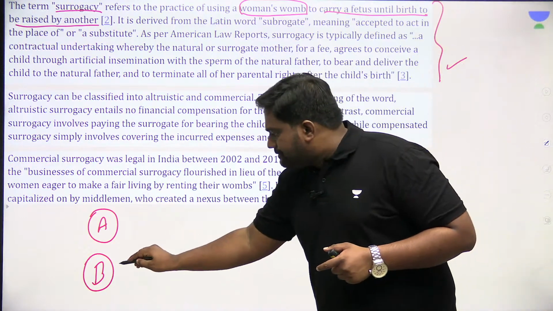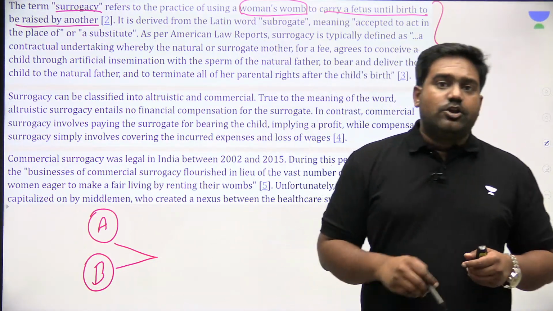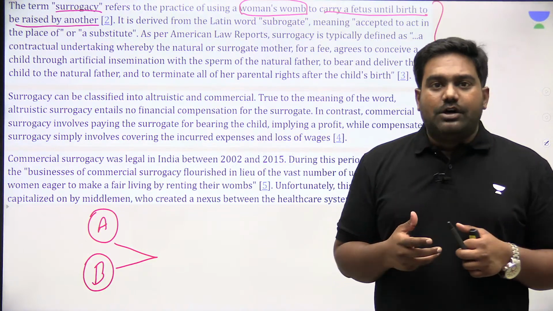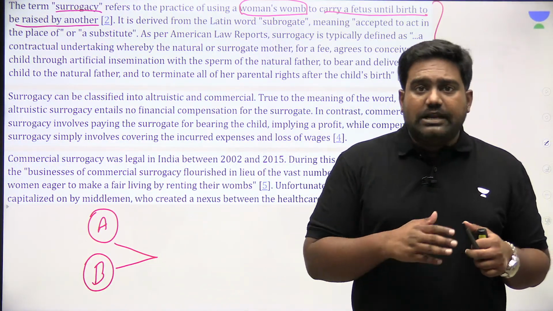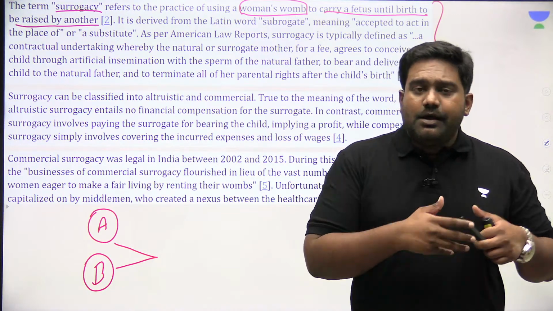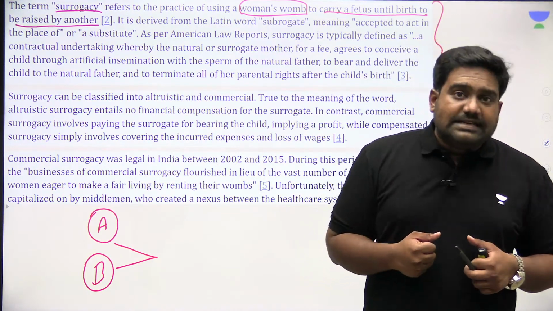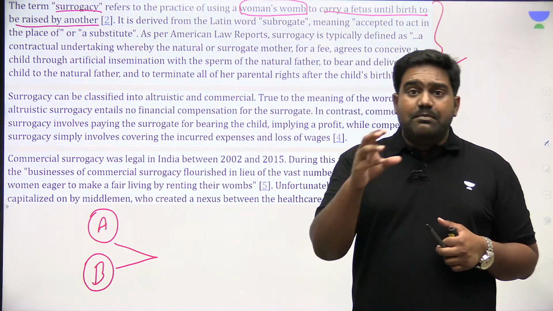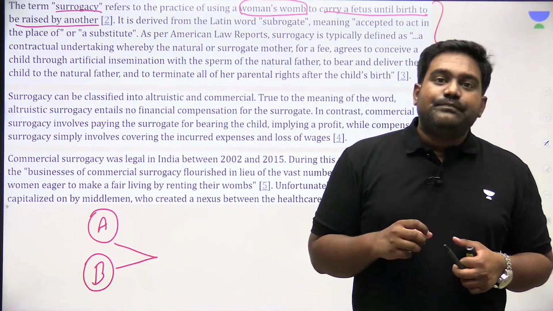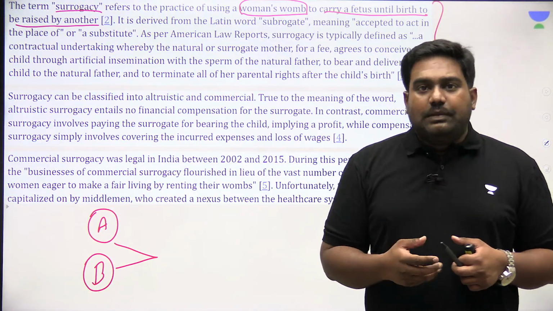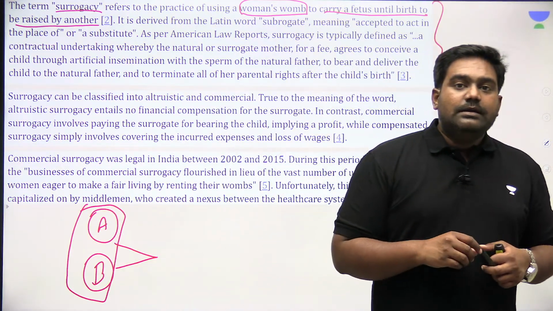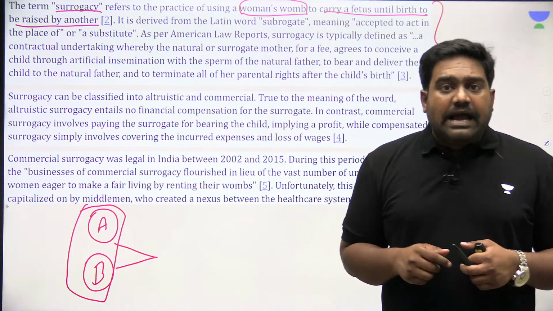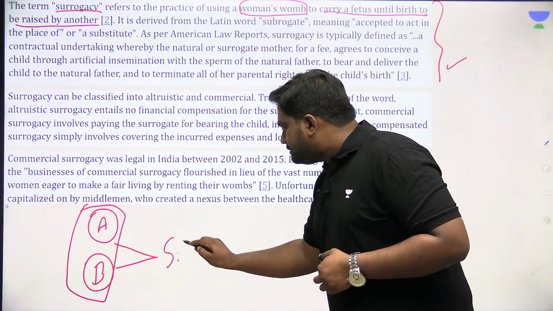They are not able to have children on their own, primarily because the woman might have certain issues related to production of egg, or with regard to fertilization in the uterus, or with regard to the embryo latching onto the uterus. Due to certain medical complications, if the couple are not able to bear a child on their own, then they can rely on a surrogate mother.